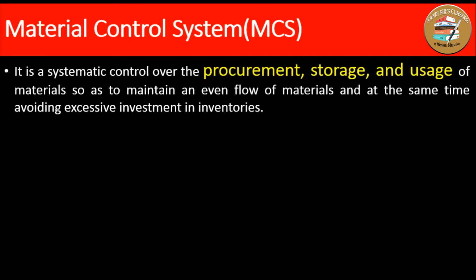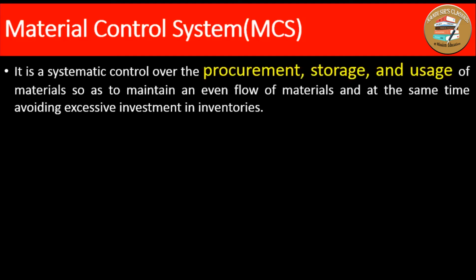That means this material control system ensures a systematic way of purchase, storage, and usage of material, so that we can have uninterrupted flow of production and avoid excessive investment in inventory. Because if you invest one rupee more in inventory, at the same time you are increasing the cost of product by 1 rupee.